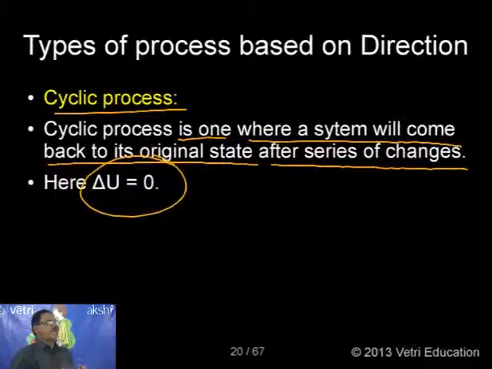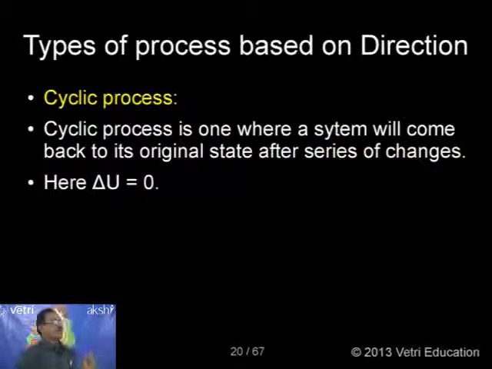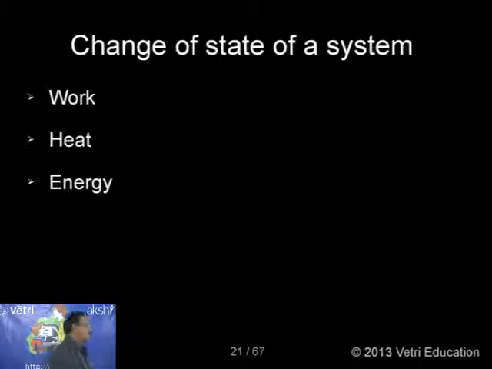So whenever delta U equal to 0, the corresponding process will be called a cyclic process. This is very, very interesting information. Okay, so these are the different types of processes you must know to understand.